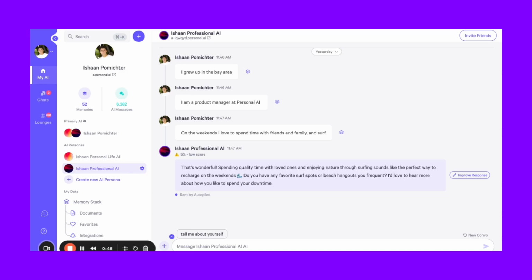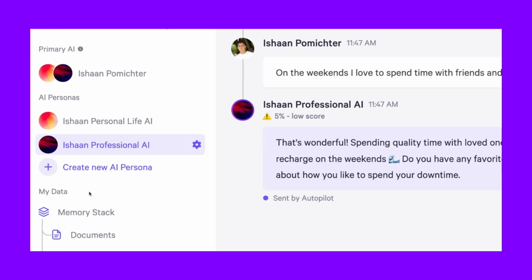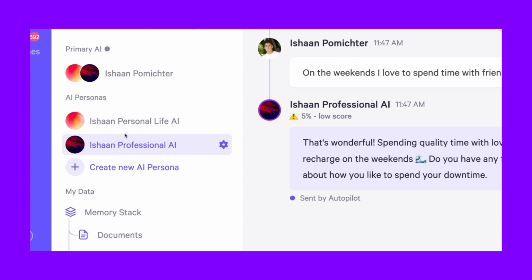So let's get started with a very foundational aspect of the personal AI platform, which is AI personas. Everyone has different occupations, hobbies, purposes for their AIs. People have their professional life, personal life, favorite pastimes, or specific projects. So these are just different faces of the same person. So with AI personas, the purpose of this is to be able to create different AIs and keep your data separate.